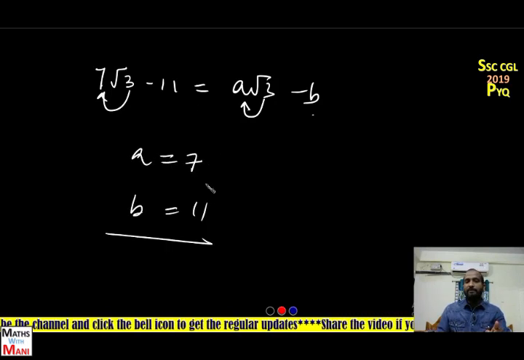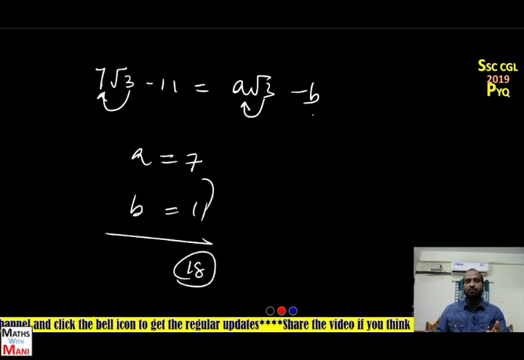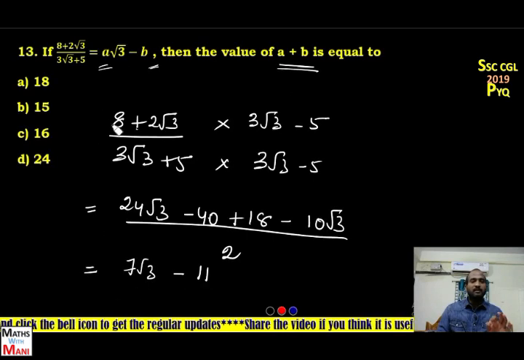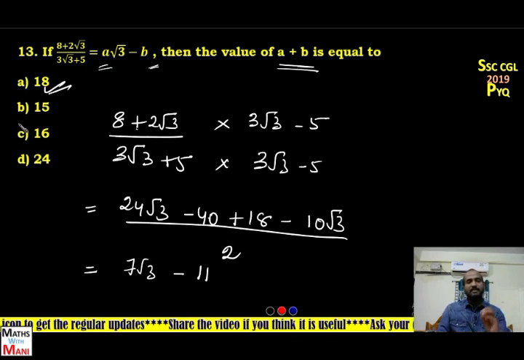You have to find out a plus b. 11 plus 7 is 18. So what is the correct answer? Option A is the correct answer. Is it clear? So just find the simplified value of this using the rationalizing factor, and you can easily find it. Okay.